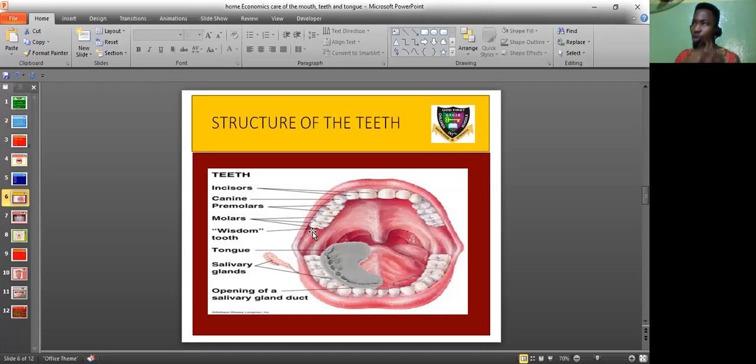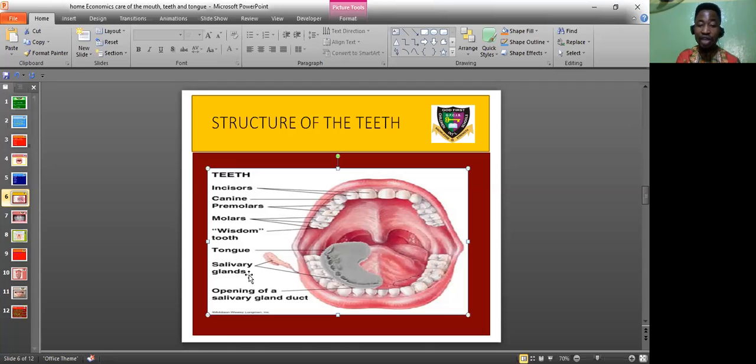In this part of the world, Africa, I don't know if it's applicable in every other part of the world, but you have what is called the wisdom tooth. In another structure of the teeth, you don't see the wisdom tooth there, like the ones I just showed you. But this is the wisdom tooth, so you know. And here is your tongue. This might not look exactly like your tongue, but at least I'm going to show you another picture of the tongue.